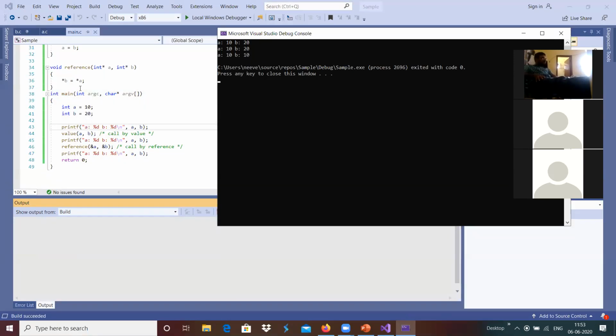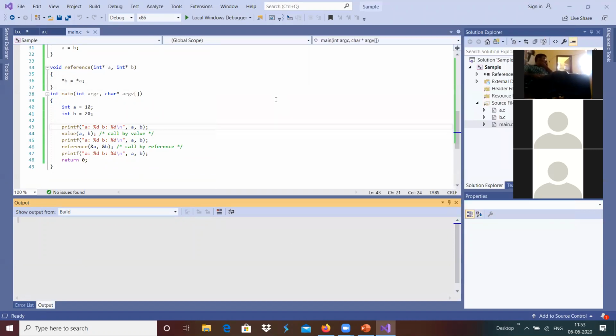And in case of call by reference, we are passing the memory to that particular function. If changes happen in the memory inside the function, that will be reflected on the caller function basically over here.